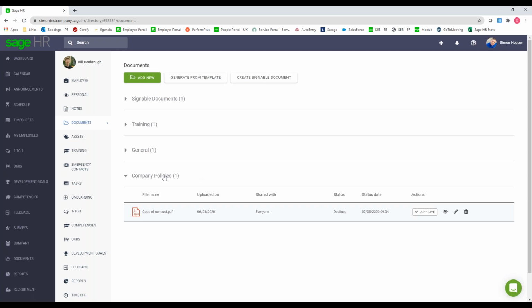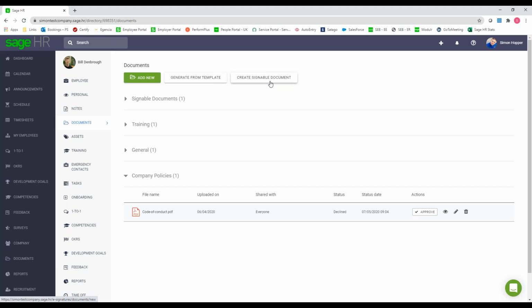So for example, we've got things like company policies, or you can create signable documents in here as well. So if maybe you've got a change on terms and conditions, something like that, you can add that in there and it will send that as a task to your employees. And then they click into that, they'll read it. And at the end, they can either do a signature with their mouse or they can upload a signature from a file.